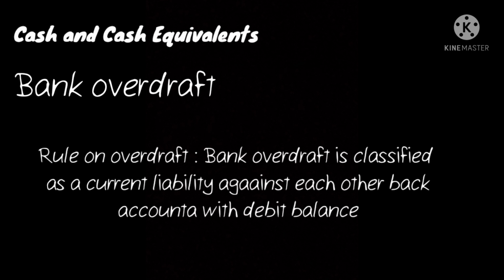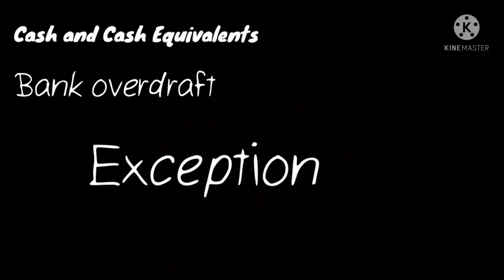Rule on overdraft. A bank overdraft is classified as a current liability and should not be offset against other bank accounts with debit balance. But there is an exemption. When an entity maintains two or more accounts in one bank and one account results in an overdraft, such overdraft can be offset against the other bank account with debit balance. So, ibig sabihin, kapag may dalawang bank account ang isang entity sa isang bangko and yung isang account ay bank overdraft, pwede siyang i-offset to the other account in debit balance.